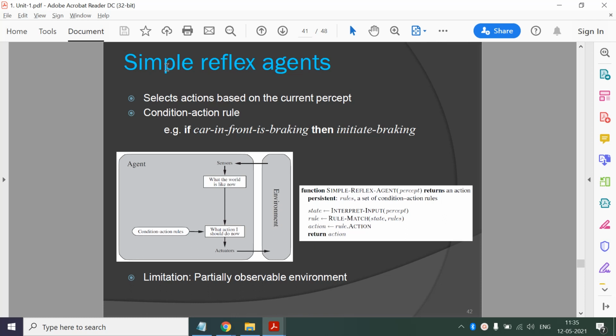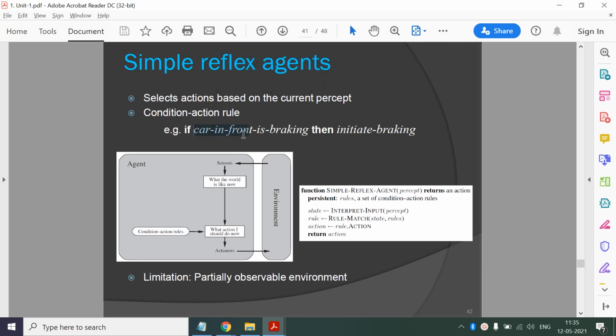Then the next category is the simple reflex agent. It selects the action based on the current percept. Now what do you mean by reflex action? Consider if you touch a hot vessel, you will immediately retract your hand, right? That action is known as a reflex action. You don't think too much about that, you just immediately retract your hand. Such actions are known as reflex agent actions.